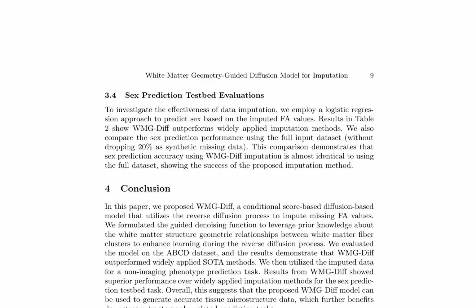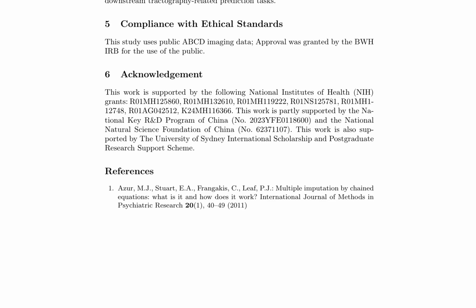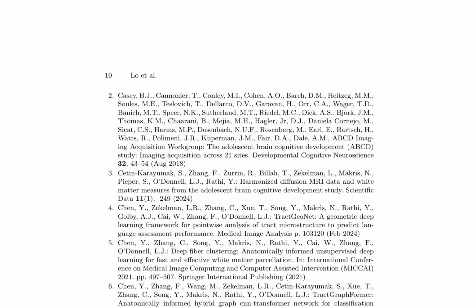Evaluations on the ABCD dataset demonstrate that WMG-Diff outperforms widely applied state-of-the-art methods. To investigate the effectiveness of data imputation, a logistic regression approach is employed to predict sex based on the imputed FA values. Results show that WMG-Diff outperforms widely applied imputation methods, and sex prediction accuracy using WMG-Diff imputation is almost identical to using the full dataset. The success of the proposed imputation method suggests that WMG-Diff can generate accurate tissue microstructure data, which benefits downstream tractography-related prediction tasks.